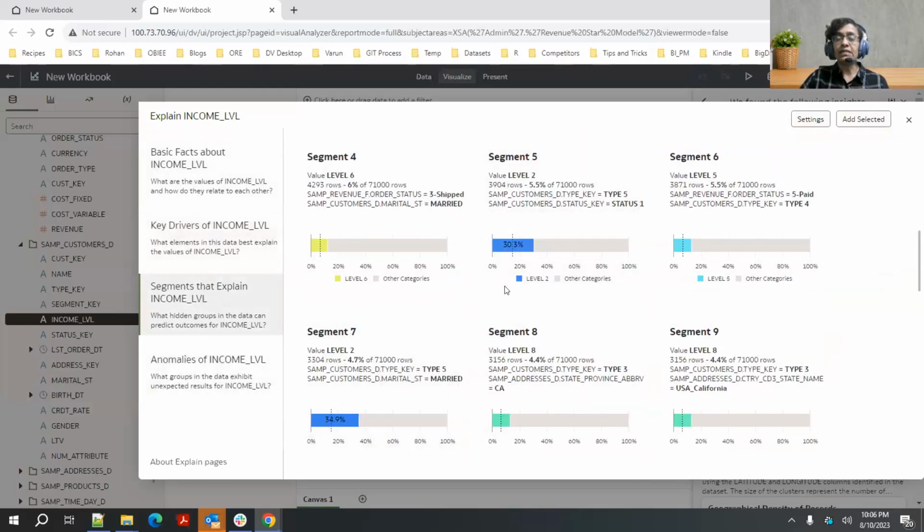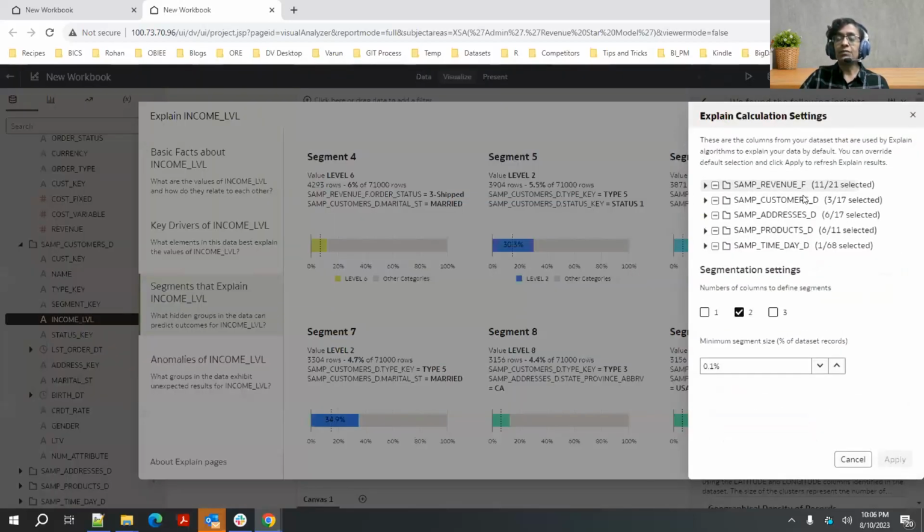So all my insights here, even though my column is coming from a fact table or a dimension table, like in this case, all my insights here are generated using the complete data set involving all the tables in the model. So I can continue to go and override my columns, refine it, bring in more columns, remove columns that are not influencing my insights, and continue my analysis.